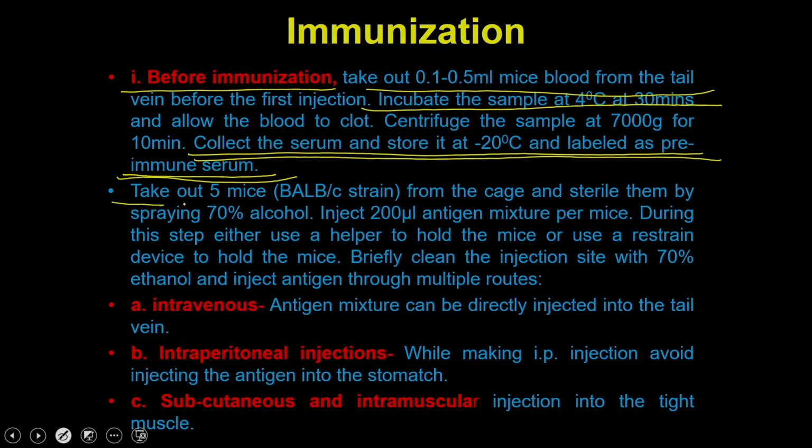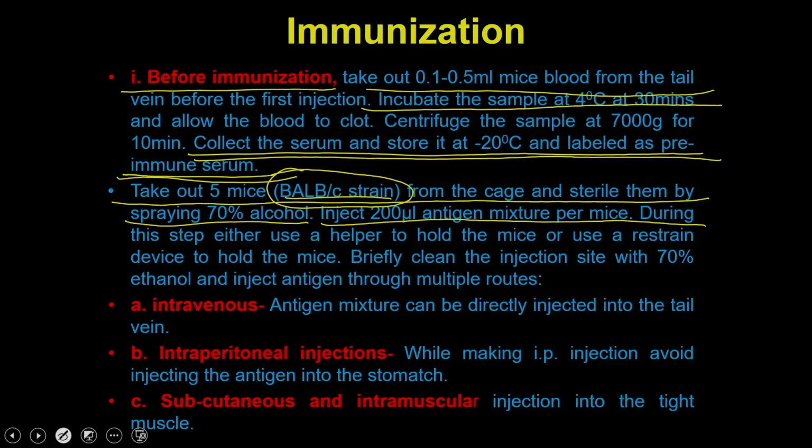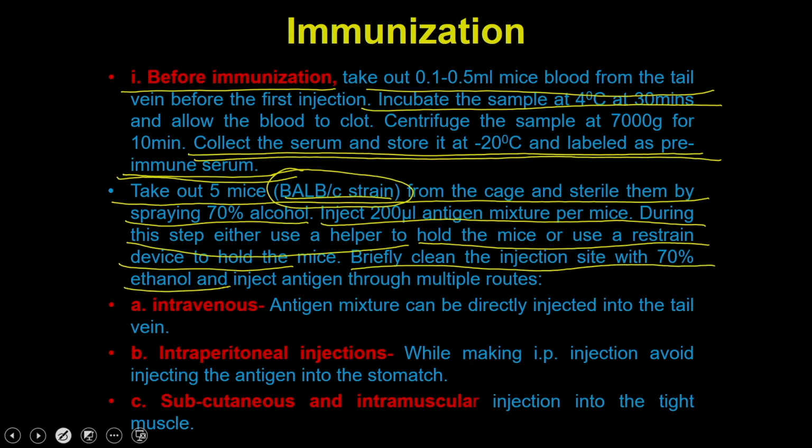Then you are going to do the immunizations. You take out the animals, the mice in this case, and the strain that you are going to use is the BALB/c strain. You first sterilize them with the help of 70% alcohol. Then you are going to inject the antigen mixture that we have prepared, and during this step either use a helper who will hold the mice, or you can use a restrain device to hold the mice. Briefly clean the injection site with 70% ethanol and inject antigen through multiple routes.